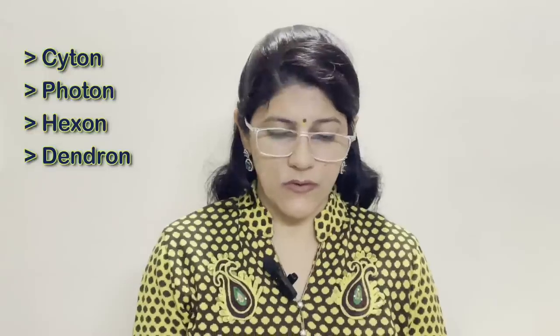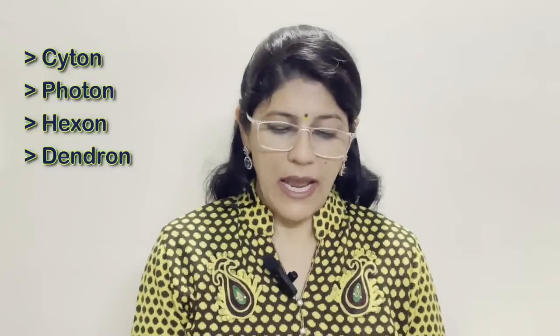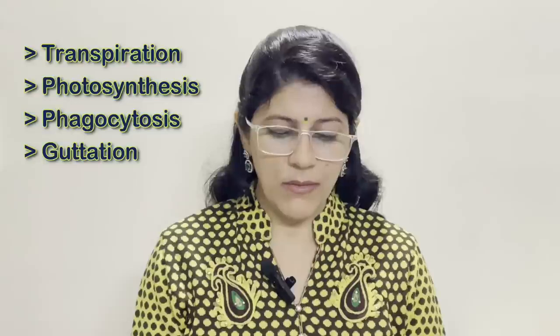Our first part is cyton, photon, axon and dendron. Here the odd one out is photon, and the term related with the category of the rest is parts of neuron. Next, transpiration, photosynthesis, phagocytosis and guttation. So the odd one is phagocytosis and the term is plant processes.